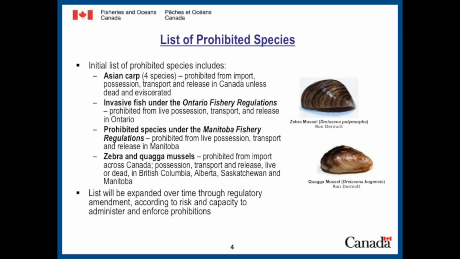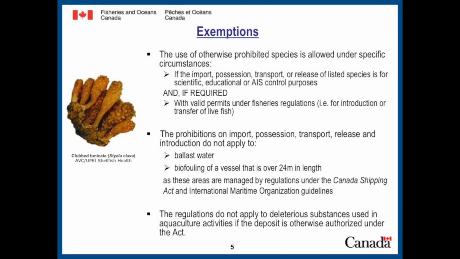So of particular interest to British Columbia, there are 4 species of Asian carp, the grass, bighead, silver, and black, which are prohibited from import, possession, transport, and release in Canada unless dead and eviscerated, as well as zebra and quagga mussels that are prohibited from import across Canada and in possession, transport, and release live or dead in BC, Alberta, Saskatchewan, and Manitoba.